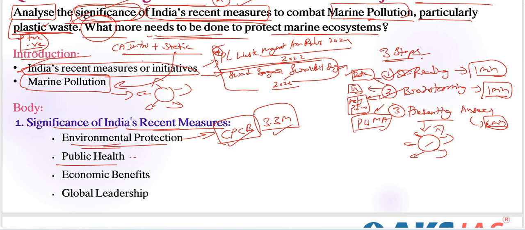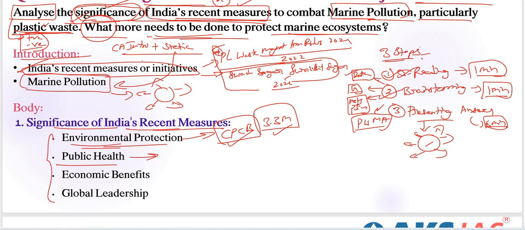Next, coming to public health. Why have they taken these recent measures? Because of these important reasons. Public health: the prevalence of microplastics in marine environments poses serious health risks, not only to humans but also to undersea living organisms.